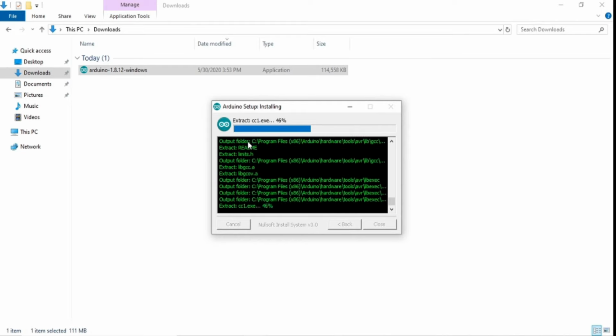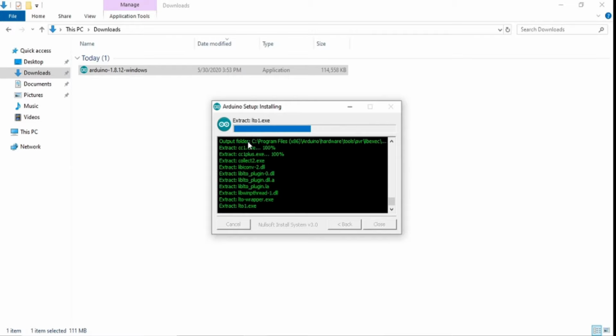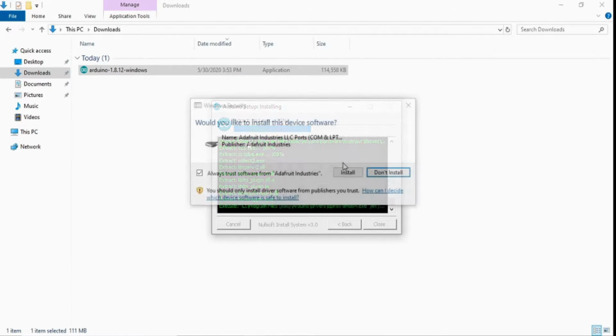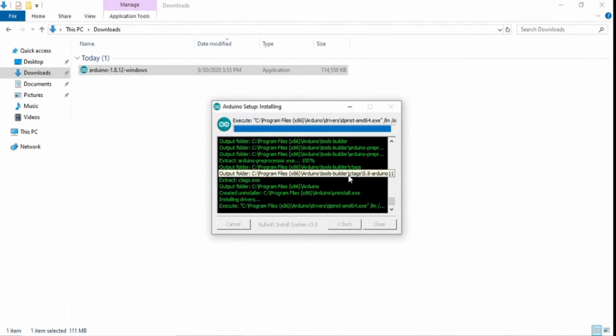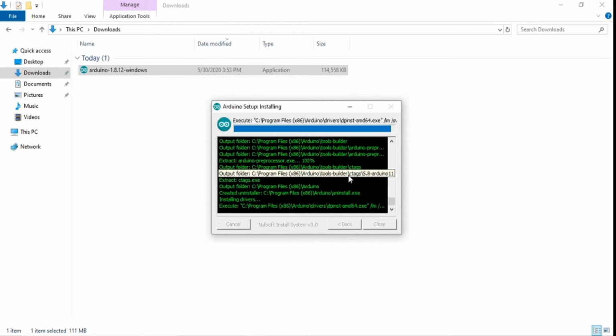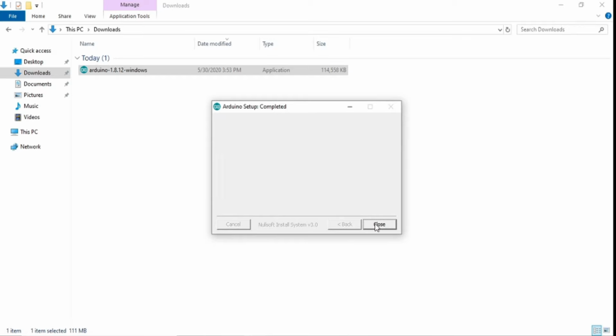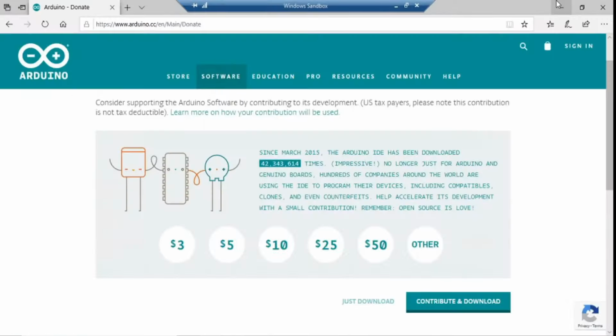So once the installation process is finished, it will ask us with this prompt to install the drivers. So we will just click on install, and it will install that drivers for us. These drivers are required to connect our Arduino board with our computer. So we will just click on install, and again we will just click on install. It will ask us to install a USB software, and we will install all of them by clicking on install. And you can see finally it has installed the Arduino IDE software onto our system successfully.